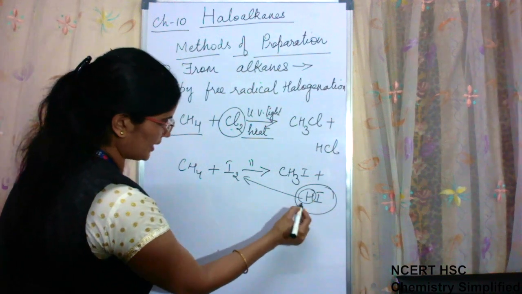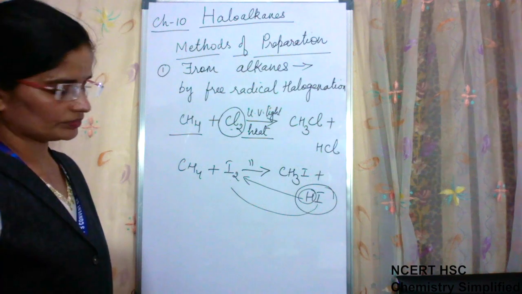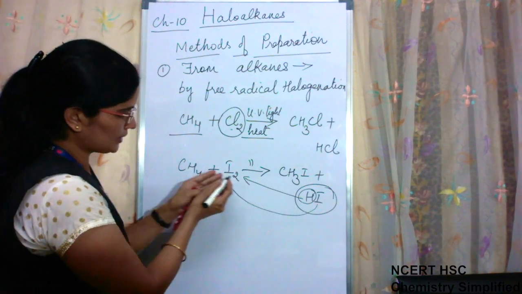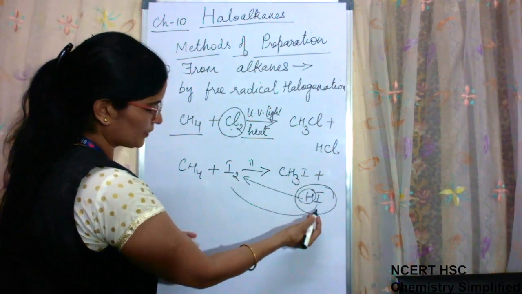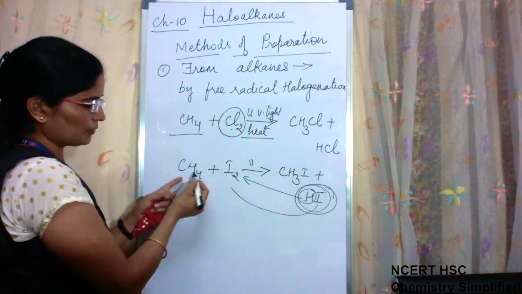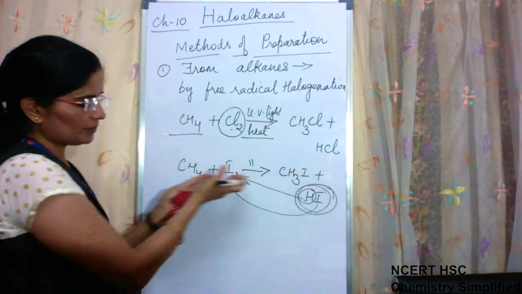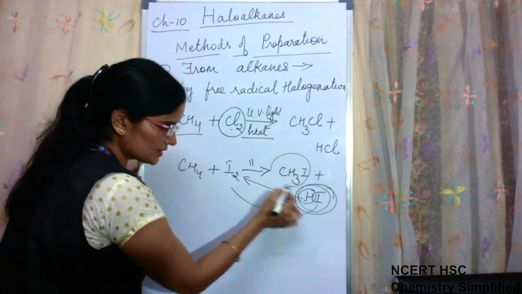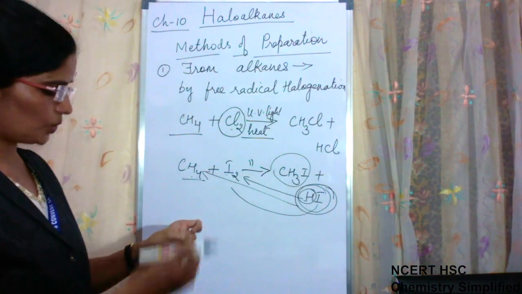It will give up its H and combine back to form I2. So we are making the reaction in one direction: CH4 plus I2 gives CH3I plus HI, and then this HI will again give back I2, and the product will be again back CH4. So this will move forward and again backward. What product we want is this, and again what we will get will be this. Hence this reaction is not possible.